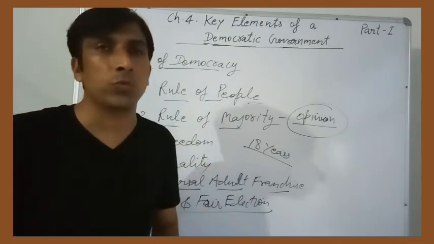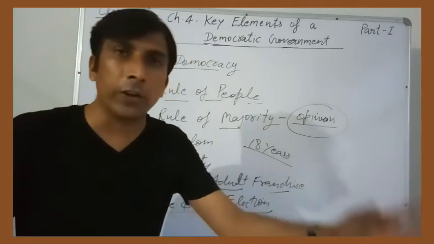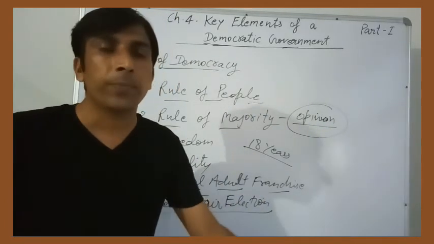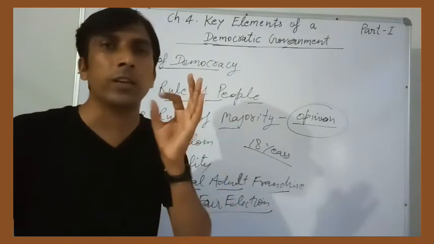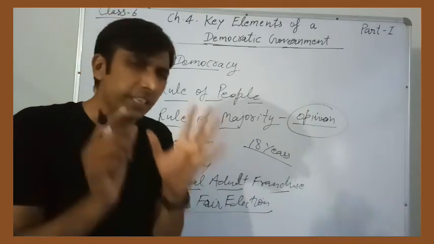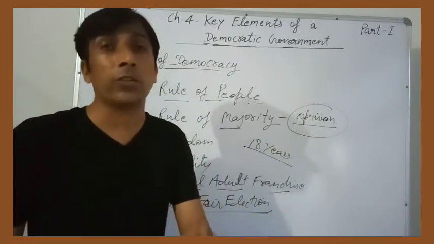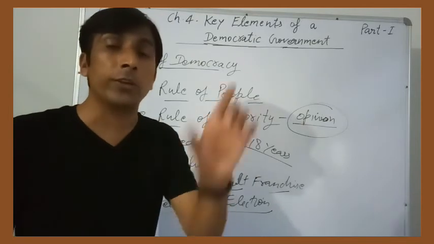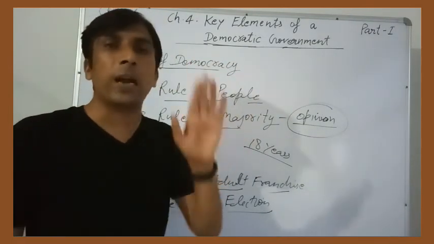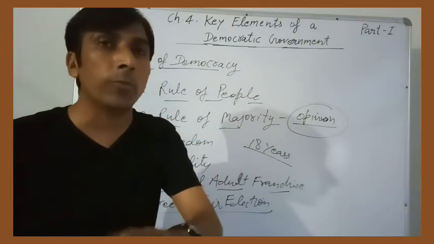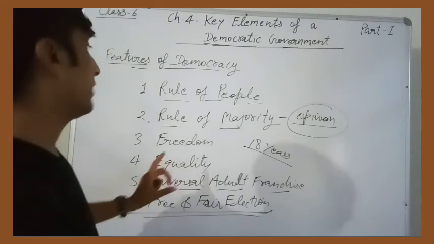Free and fair elections. What is the meaning of free and fair elections? There should not be any kind of malpractices, rigging, or any kind of wrong practice in elections, booth capturing, or role of money and muscle power. These kinds of things should not be there. In this way, the elections will be free and fair. All the people will have the right to vote. All the people will have the right to contest elections. They can form political parties. They can raise their voice against the government. They can criticize the government. So it is based on free and fair elections.